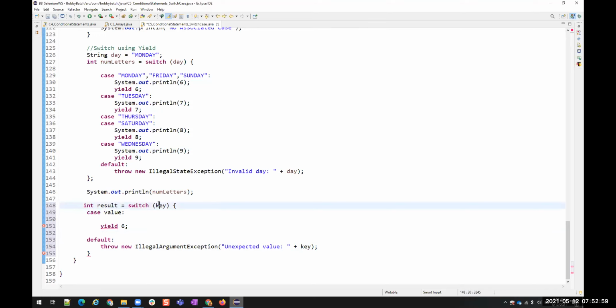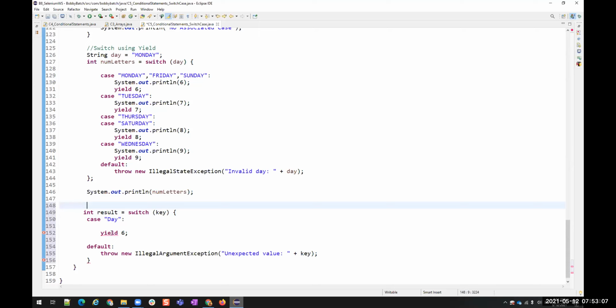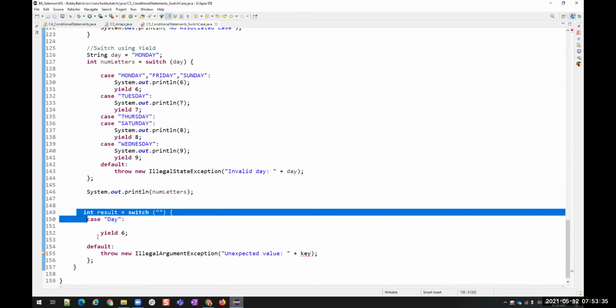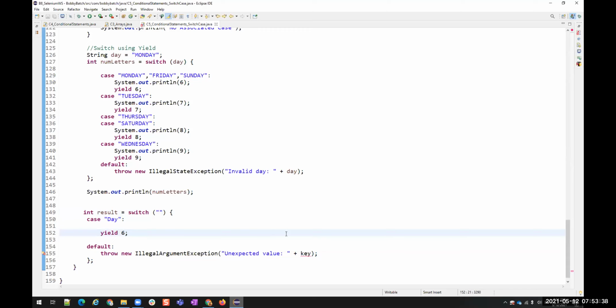Case value for suppose something. Then I'm giving this key. Then it is going to yield this 6. Assignment operator after this. See, now it's gone. Key, I'll say something. That's it. Now you see all the errors gone. Right? This is important, and this is important. Once you add those things, everything will be set. Clear?